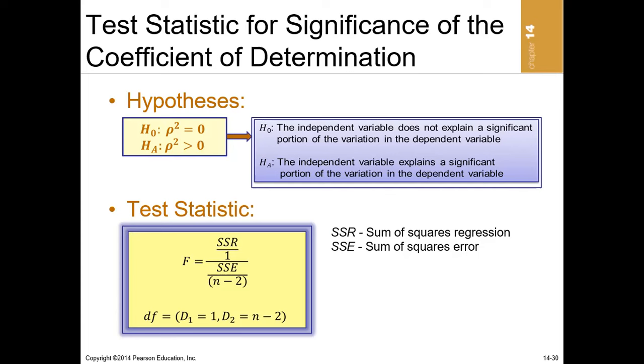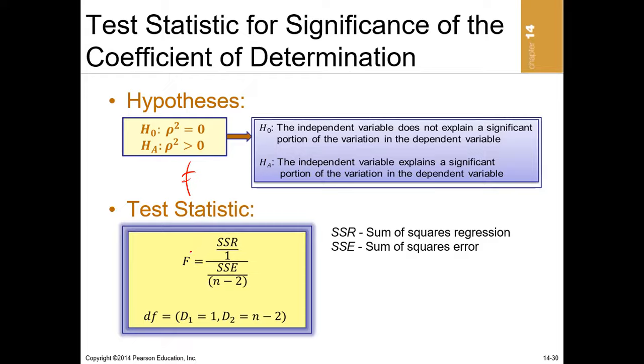So the default null hypothesis is that the R squared is not significant, or that the R squared is equal to 0. And the alternative is that the R squared is greater than 0. As I said, R squared cannot be negative. That is why we don't make it not equal to 0. We make it greater than 0 because R squared cannot be negative.